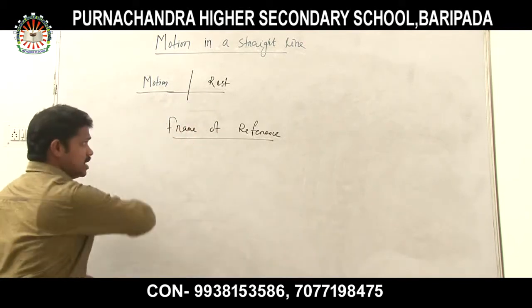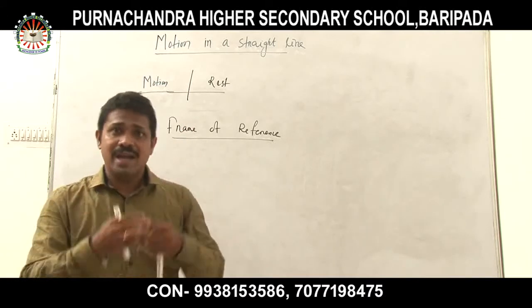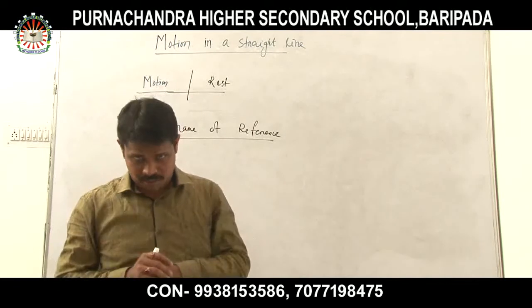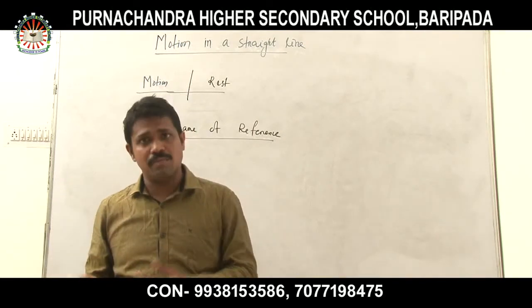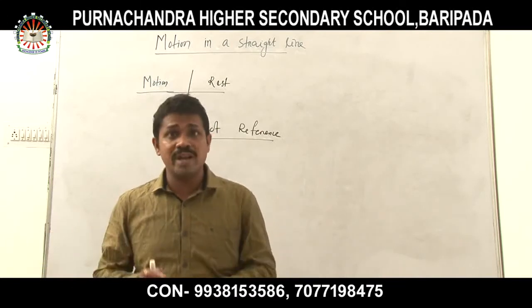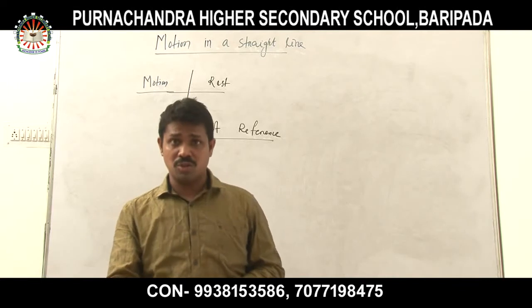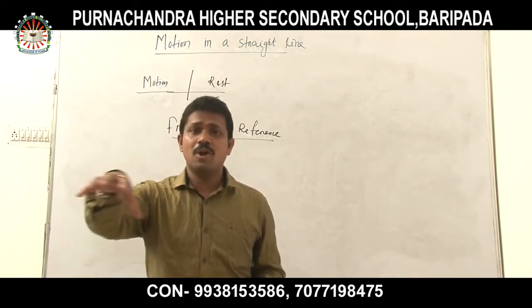So I can easily define a frame of reference. A frame of reference is nothing but a system associated with some coordinates. Listen very carefully: a frame of reference is a system associated with some coordinates, which is used by the observer to locate the position of an object.